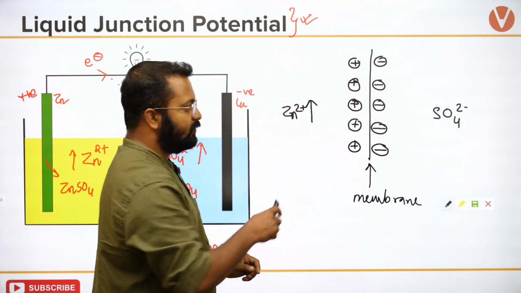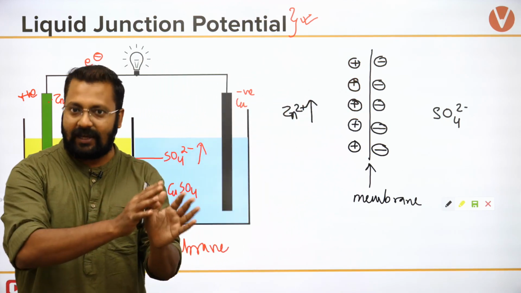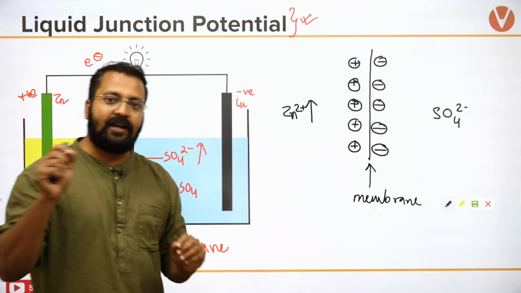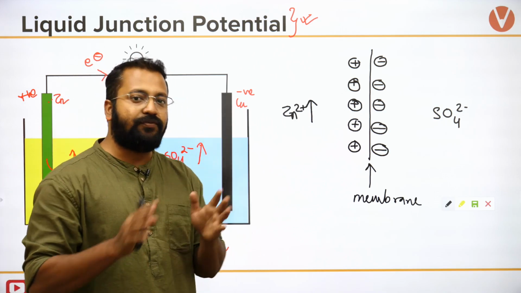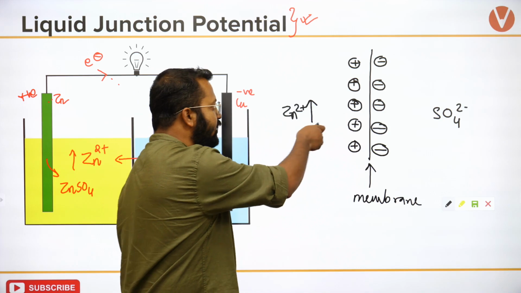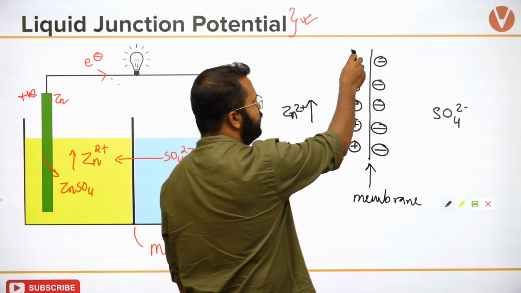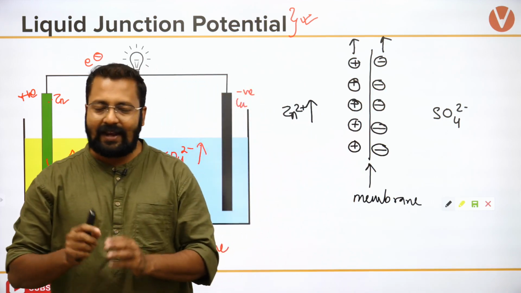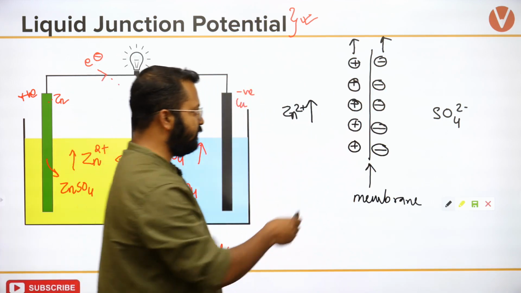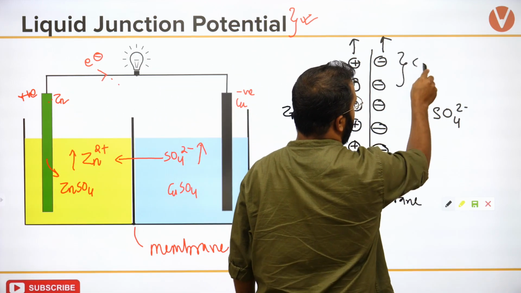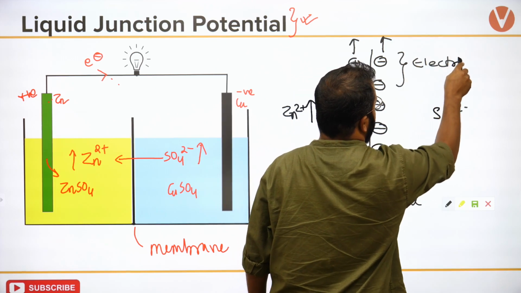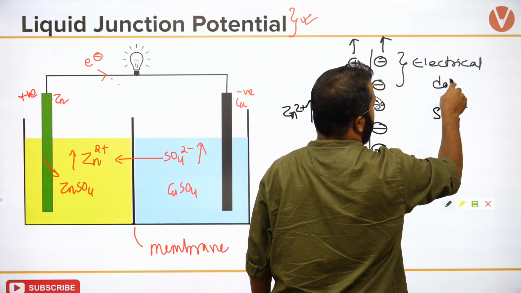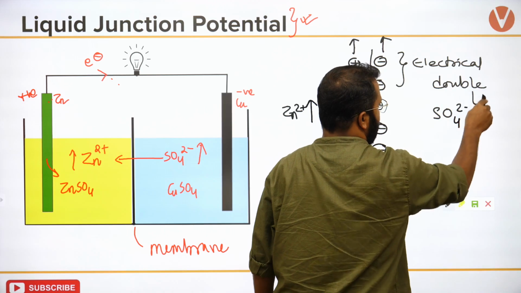So either sulfate ion does not move, or it moves at a rate different from the rate at which zinc is produced. What will happen? This will increase and this will increase, and it will create an electrical double layer. Can we say that this is an electrical double layer?